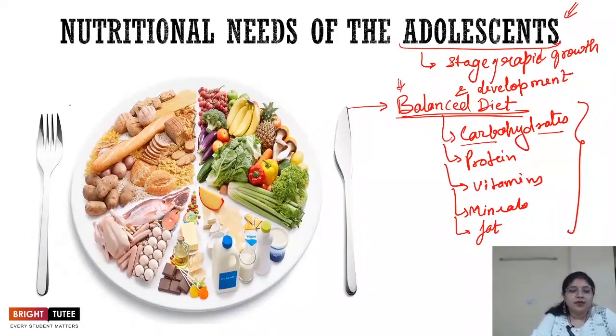Like in this case, you can see the depiction. This is carbohydrate, then you have protein, then you have your fat, you have vitamins and minerals like calcium. So all of these play a very important role in the development of the body, right?